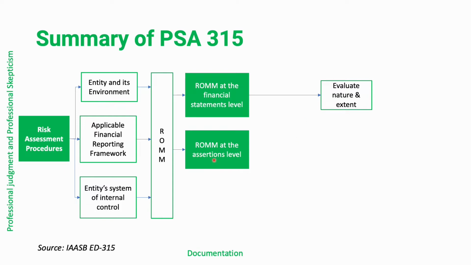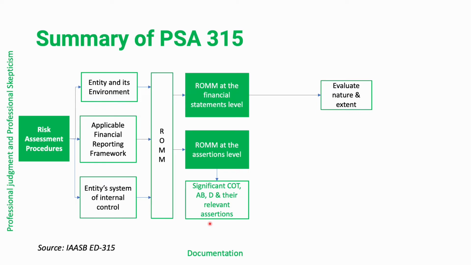Another is the risk of material misstatement at the assertion level. These are the risks that would affect specific assertions or items within the financial statements of our client. That is why when we assess the risk at the assertion level, we determine the significant classes of transactions, account balances, and disclosures, including their relevant assertions. There are also revisions on the description of assertions under the revised PSA 315 that we will discuss later.